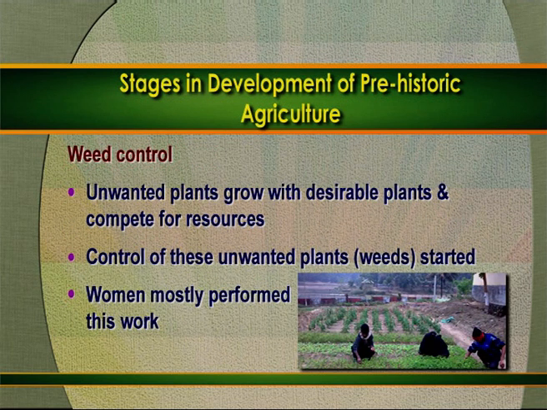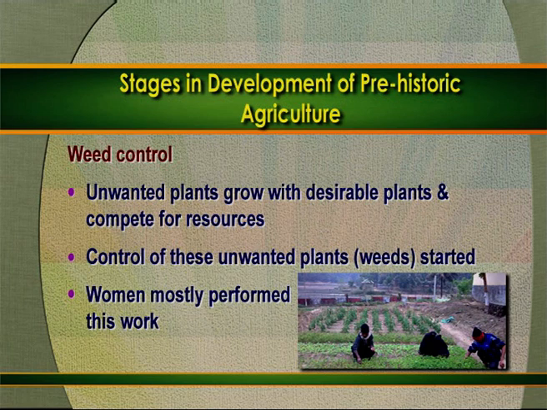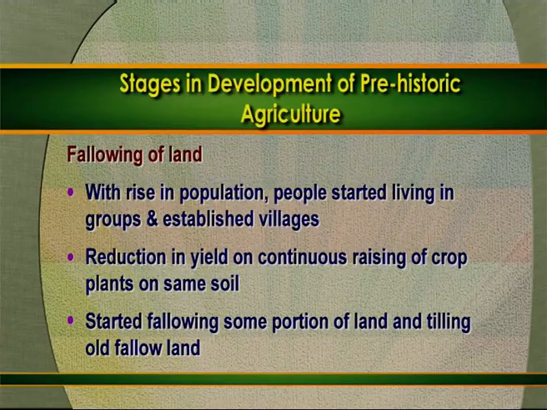Then they also might have seen that there were unwanted plants in the field. With these plants, the productivity is low because they compete for inputs and resources. With this experience, they might have started controlling the unwanted plants, and this activity was mostly performed by the women at that time. And then the fallowing of land was also started.